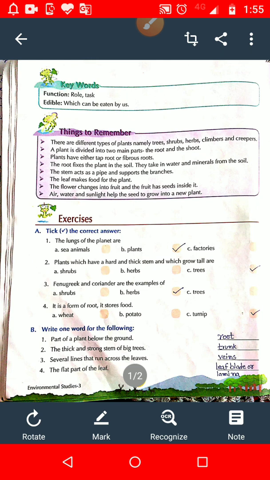But in the question it is asked name two different types of root. So your answer is two different types of roots are taproot and fibrous root.